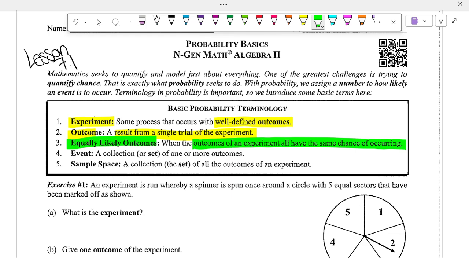So, here's my question. When we were doing the dice game, were all numbers 2 through 12 equally likely to happen? No. Because there were only so many ways you can get some numbers. 7 being the one with the most ways, but 2, 11, and 10 and 12. No, not 10. 11, 12, and 2, there was only one way to get it. All right.